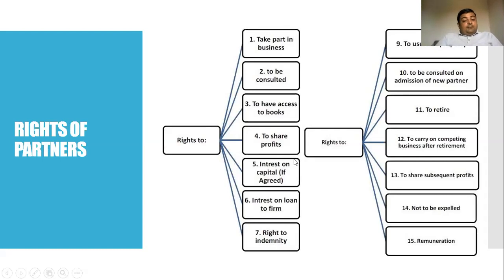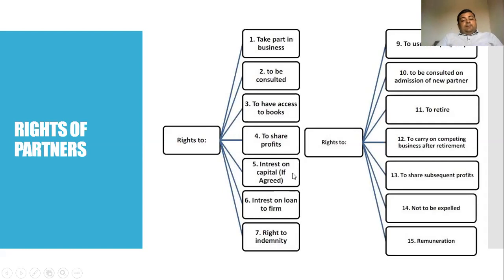Next is interest on capital, if agreed. As we know, while starting the partnership firm, each partner brings in capital in the form of his share in the partnership firm. As we all know under business law, a firm is a different legal entity, so there is a corporate veil between the partner and the partnership firm.